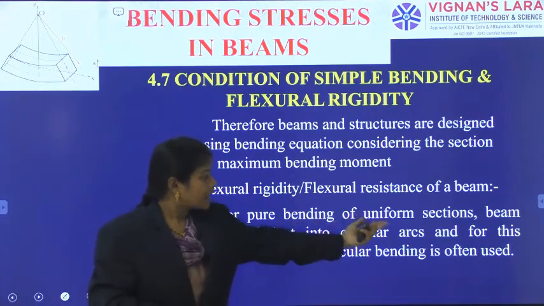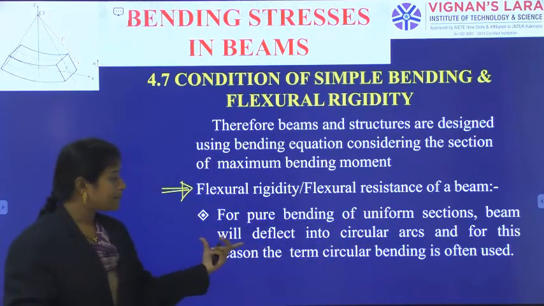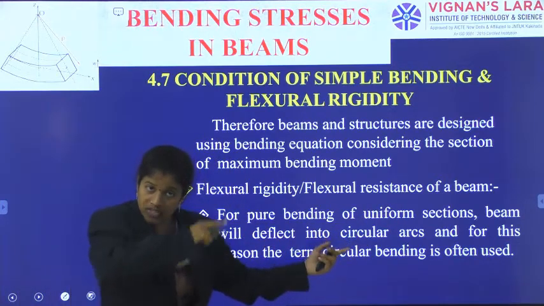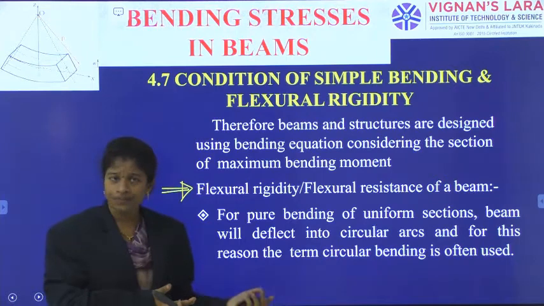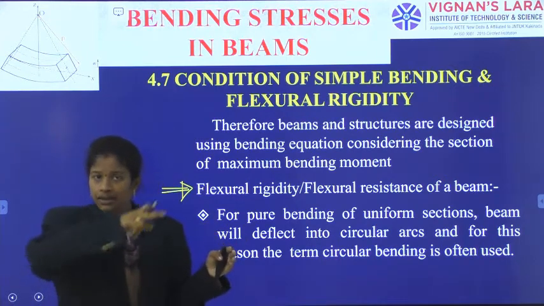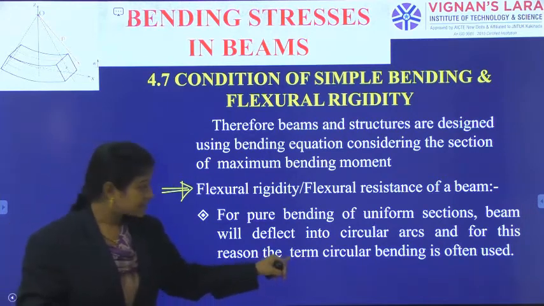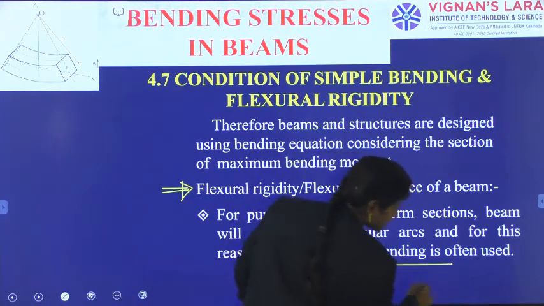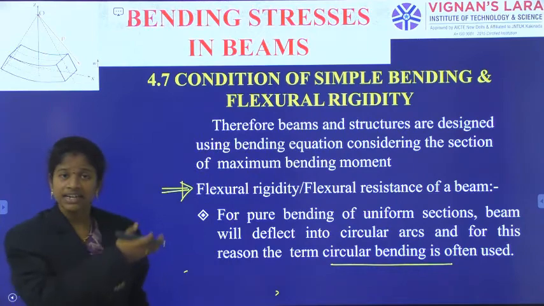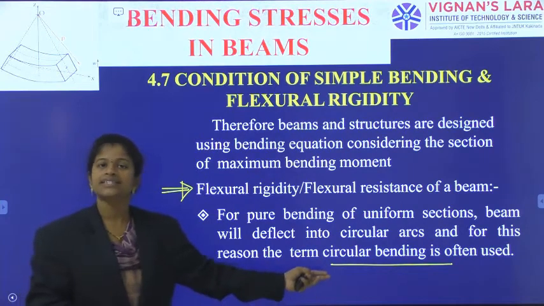In pure bending of uniform sections, the beam will be deflected into circular arcs. This condition we already know. In case of pure bending, the beam will be deflected into circular arcs, and for this reason, the term circular bending is often used. As we have already mentioned, this type of bending I am calling circular bending.